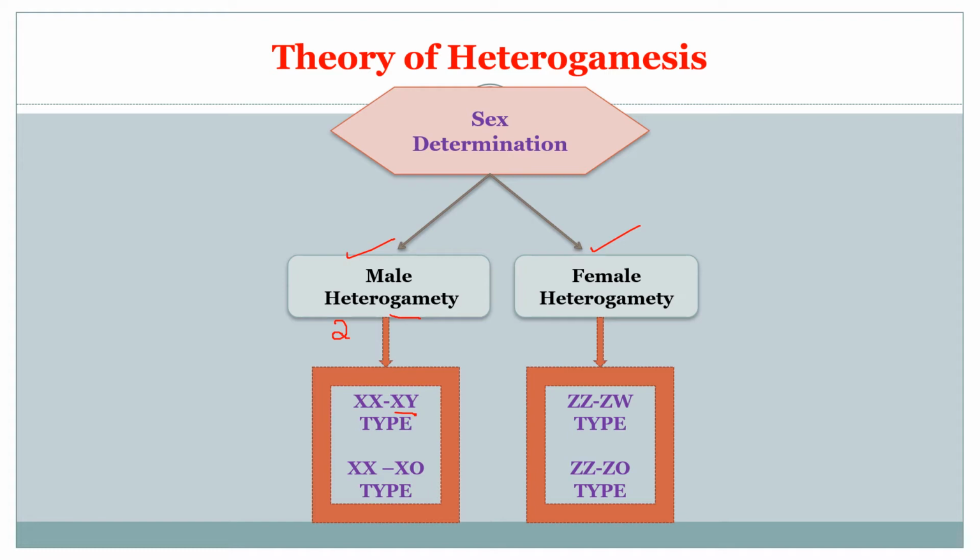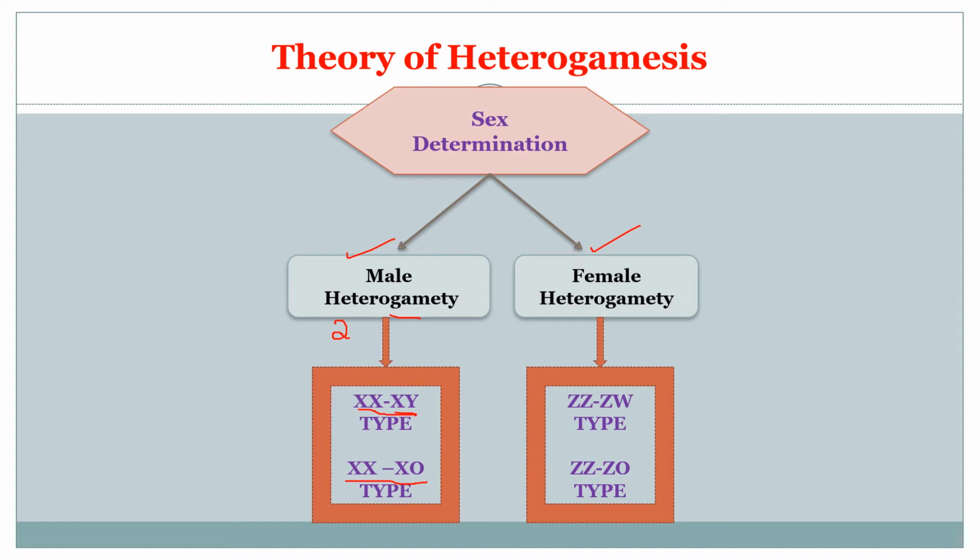Here the male heterogametry is of two types, the XX-XY type and the XX-X0 type of sex determination. And next is female heterogametry. In this type of sex determination, two different types of gametes are produced by females.